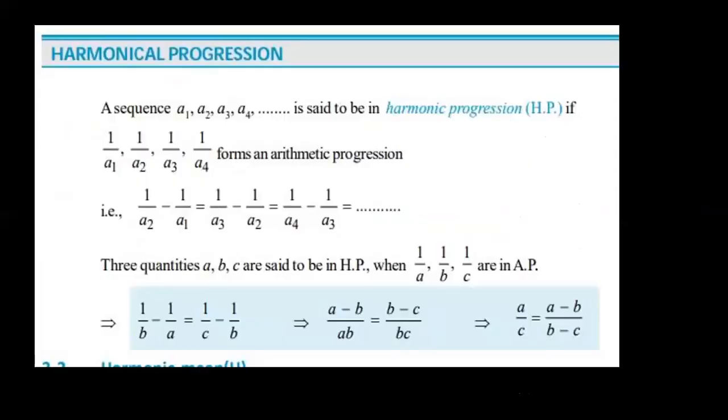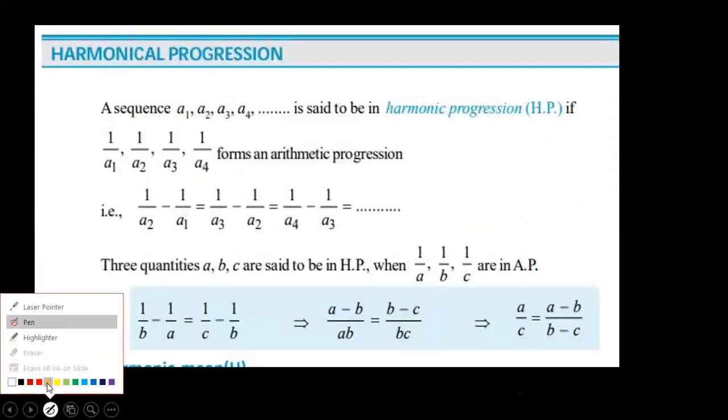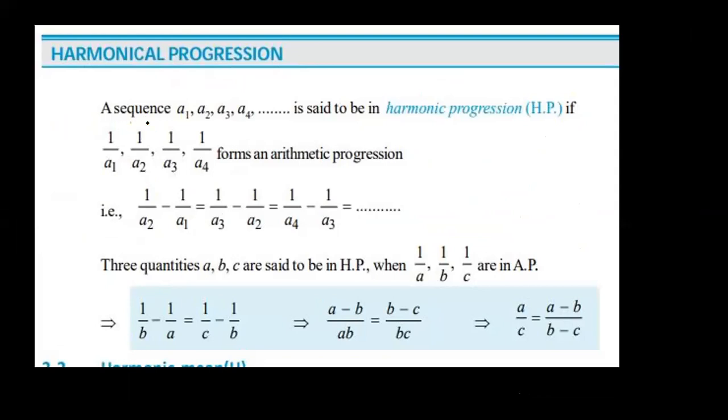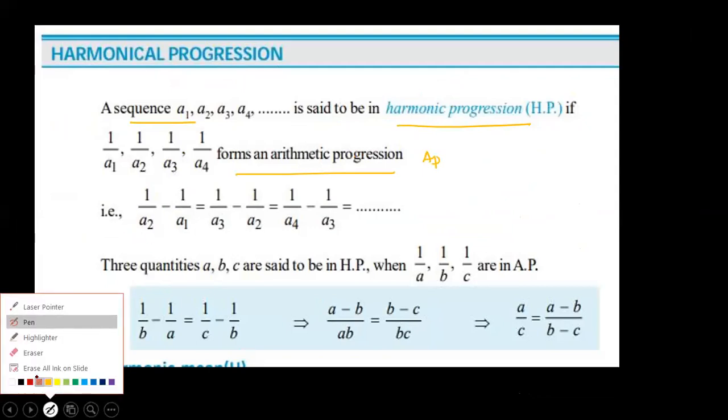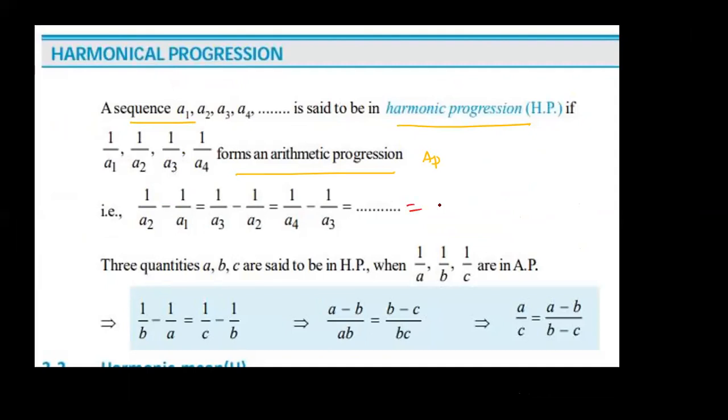Now, the same thing, the definition in another way. A sequence A1, A2 and so on is said to be a harmonic progression if the reciprocals form an AP. That is called HP. AP means what here? It should be a constant. That constant is called the common difference. See, three quantities A, B, C are said to be in HP means the reciprocals are in AP. No need to write down this part. Already discussed this part.